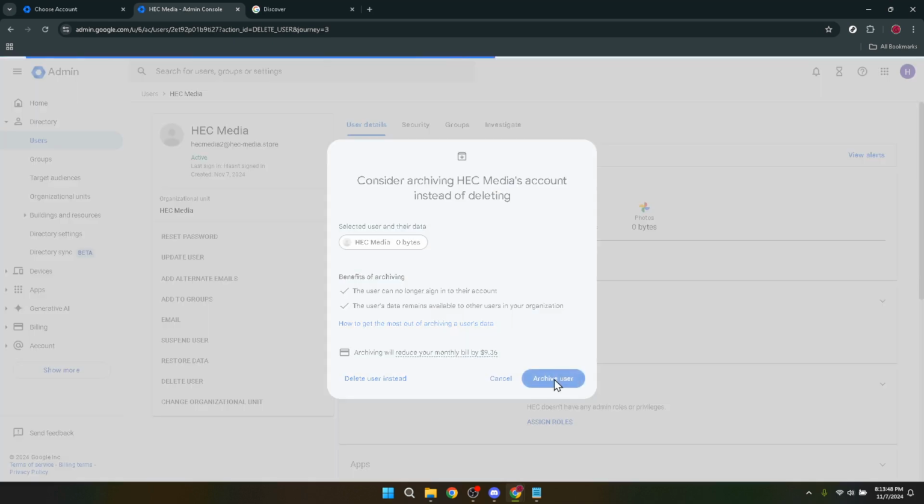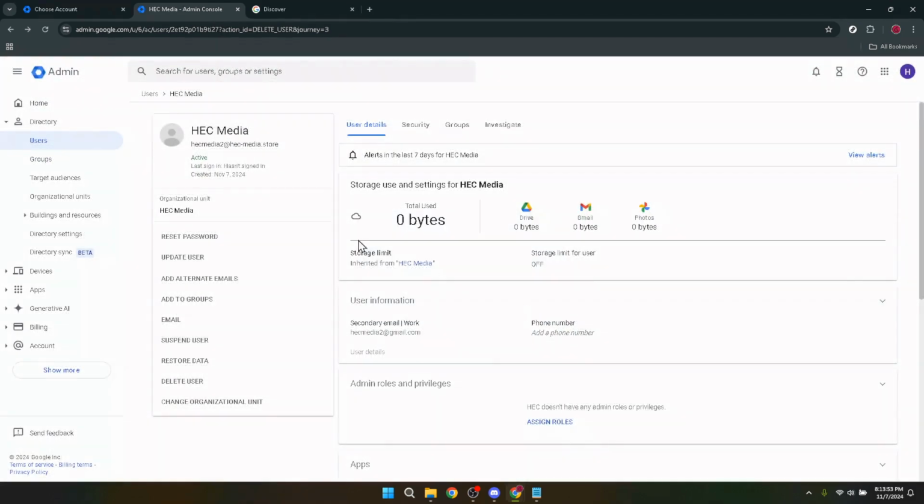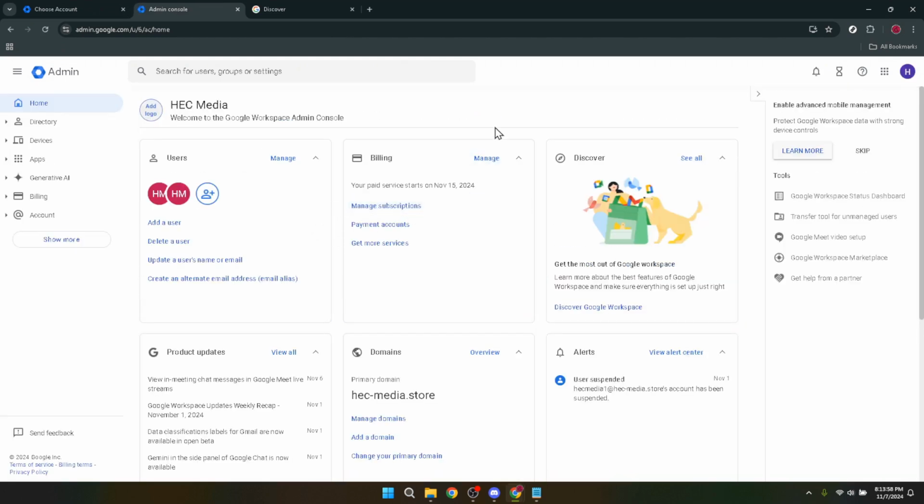And there you have it. A step-by-step guide to deleting a Google Workspace account. Remember, taking a few moments to double-check each step can save you a lot of headaches down the line. Deleting an account is a significant action, and we want to ensure it's done correctly and with certainty. I hope this guide has been helpful and that you feel confident in managing your Google Workspace account. Whether you're tidying up your digital spaces or making way for new beginnings, understanding how to manage your accounts effectively is key to a smooth transition.